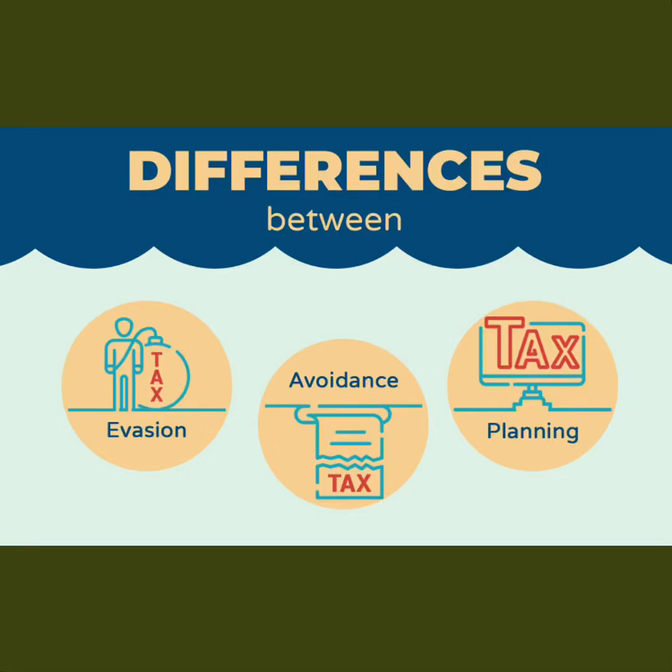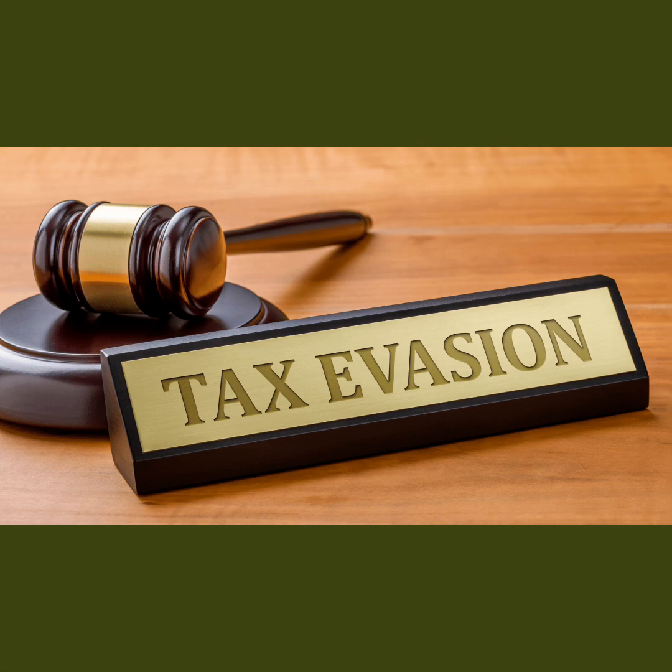Understanding tax evasion and tax avoidance, key differences and implications. Tax evasion. Tax evasion is the illegal act of deliberately avoiding paying taxes that are legally due. This typically involves actions such as falsifying records, underreporting income, claiming false deductions, or hiding money in unreported accounts. Tax evasion is a criminal offense and can lead to severe consequences, including fines, penalties, and imprisonment.